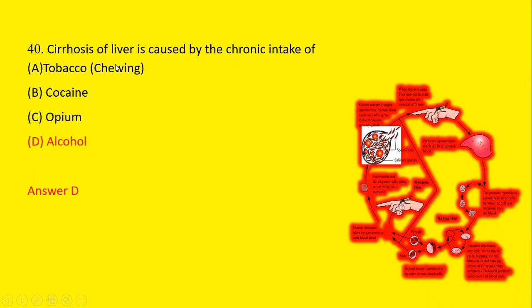40th question is, cirrhosis of liver is caused by chronic intake of first tobacco, cocaine, opium, and alcohol. We know that cirrhosis of liver is caused by excessive taking of alcohol.